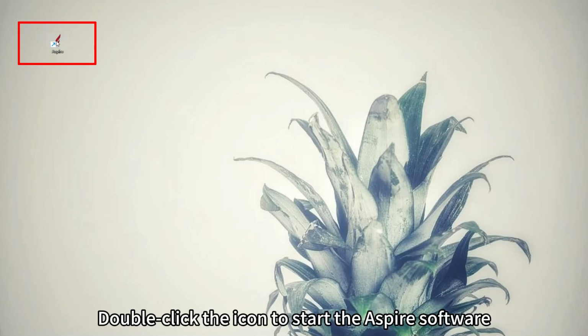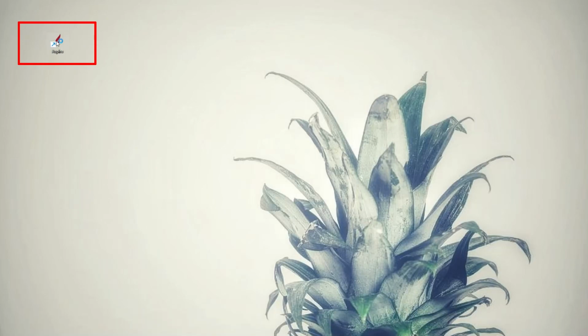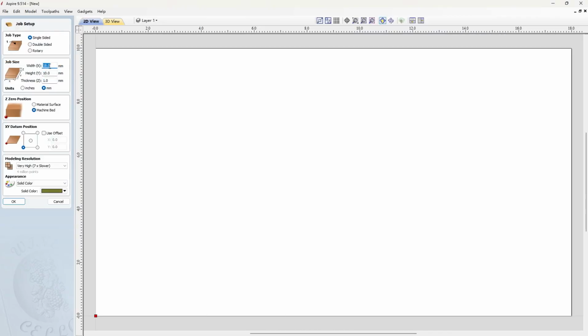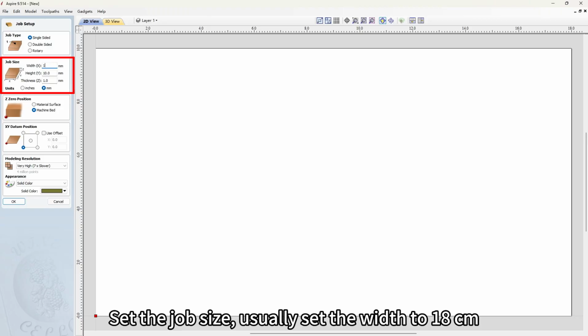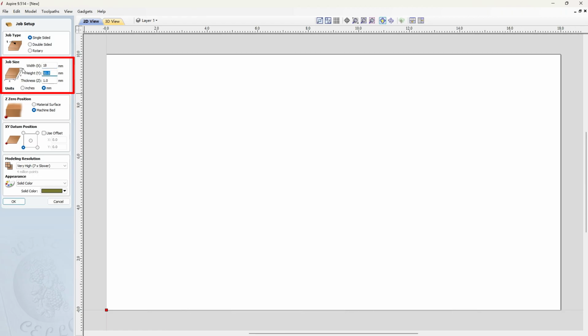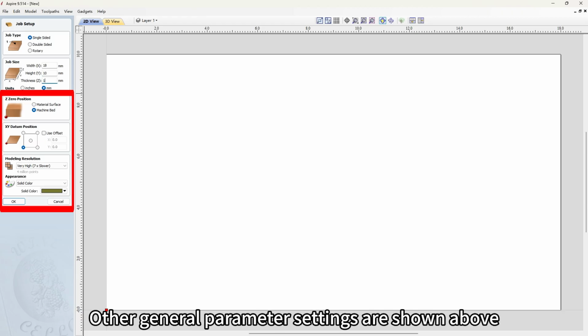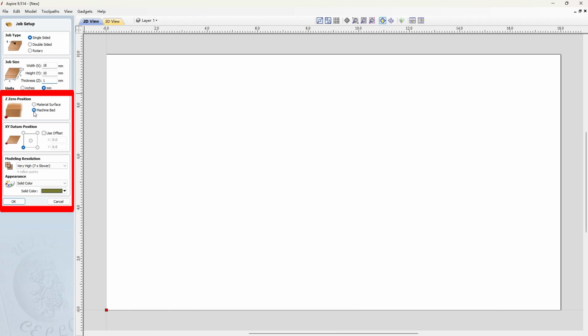Double-click the icon to start the Aspire software. Create a new file. Set the job size. Usually set the width to 18 cm, height to 10 cm, thickness to 1 mm. Other general parameter settings are shown above.